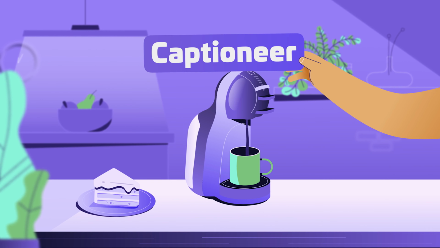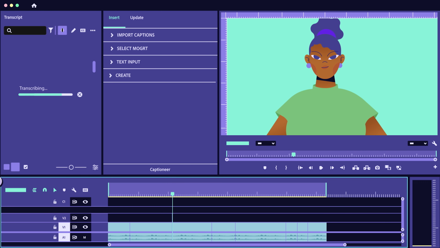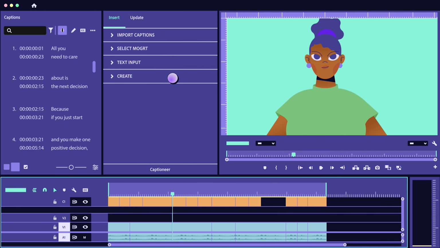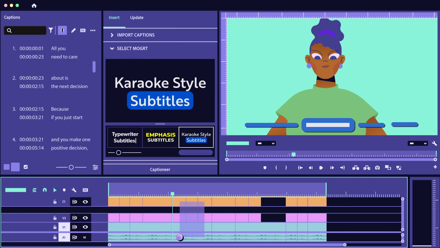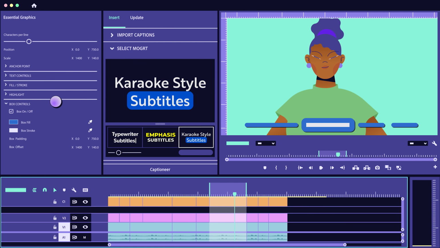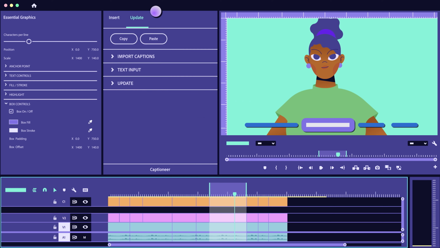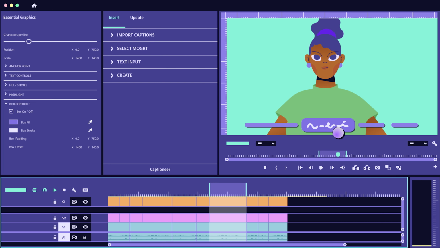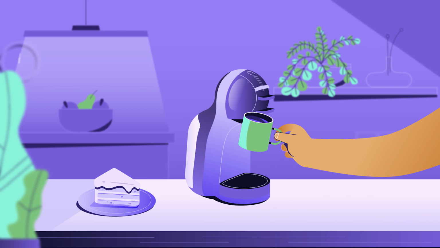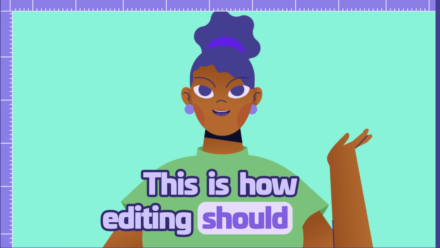It seamlessly integrates with your editing workspace. Create a transcript, pick a preset, and let Captioneer do the rest. Switch designs in seconds. Cut, retime, and tweak a section. Copy and paste styles with the click of a button, and translate your captions to reach a global audience. Faster than you can brew a cup of coffee. This is how editing should be.